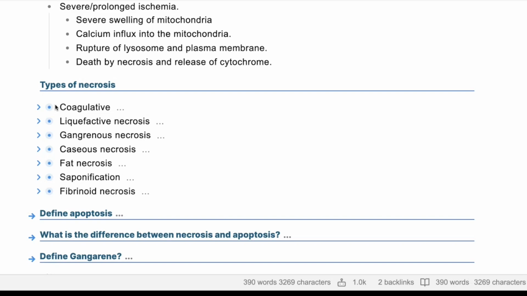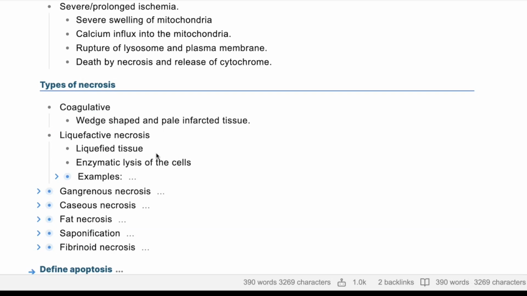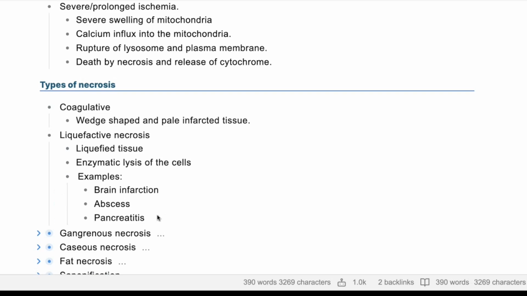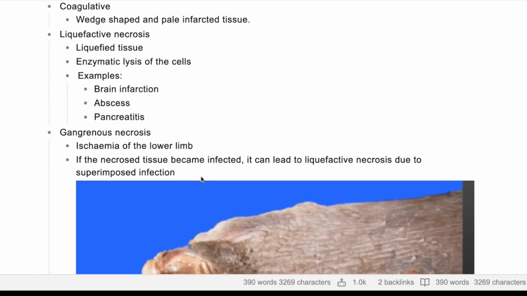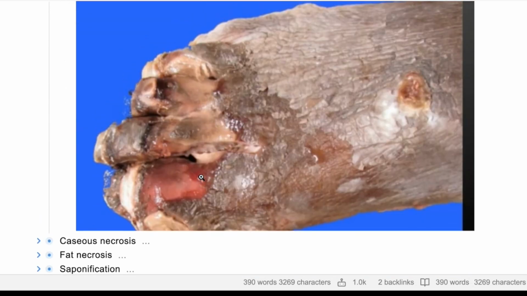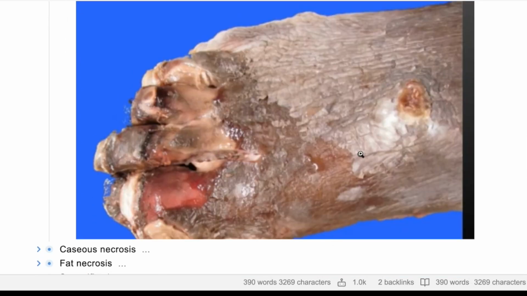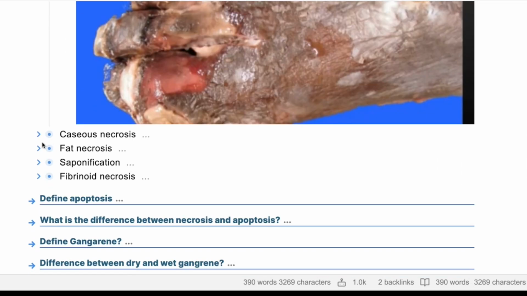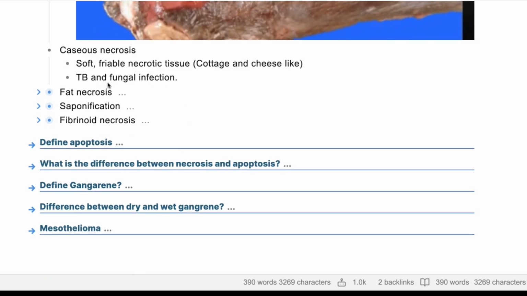Okay, so you really need just to remember the names, but for the pathology of each one: coagulative necrosis is wedge-shaped and usually happens in the lung. Liquefactive necrosis is liquefied tissue. Gangrenous necrosis, as you see here, this is definitely bad gangrene, and it could be wet gangrene or dry gangrene. This looks like wet gangrene. You have caseous necrosis, and it's often seen with TB and fungal infections.